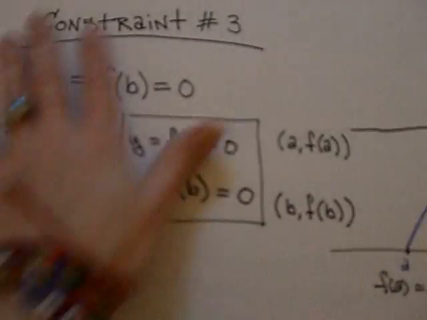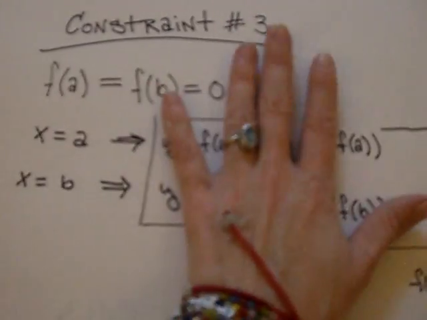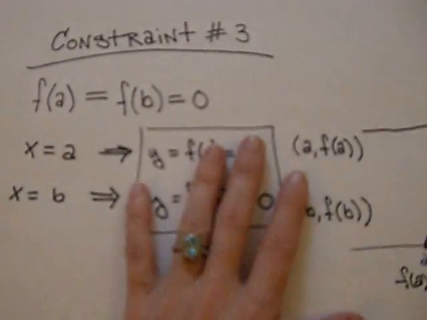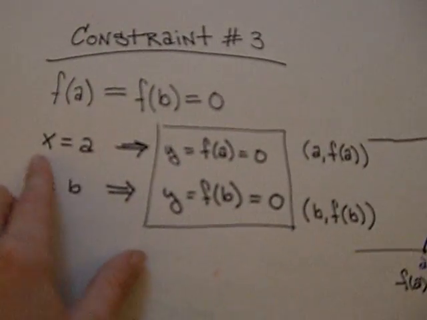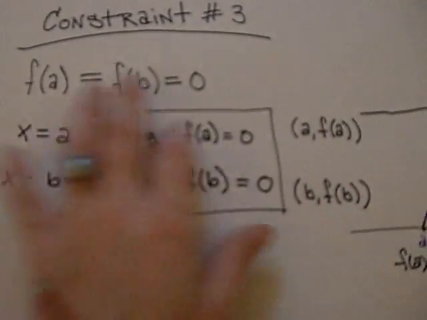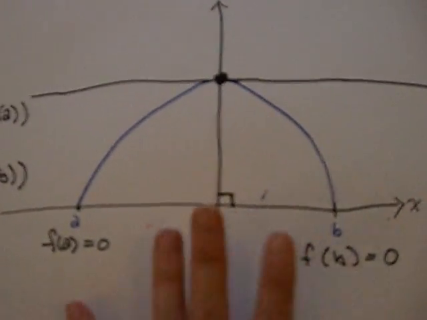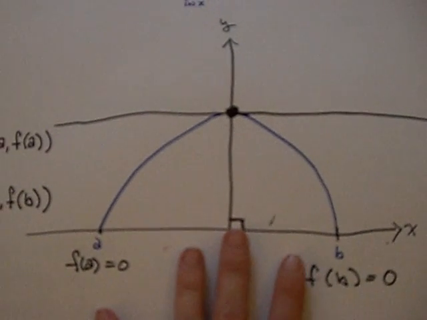Alright, moving on. Constraint number 3, which is the Rolle's kind of deal, says that f of a is equal to f of b, and these are equal to 0. So when our input is a and our input is b, we have the same output. Alright, same output, in this little graph here. So this is what you want to kind of understand about this.